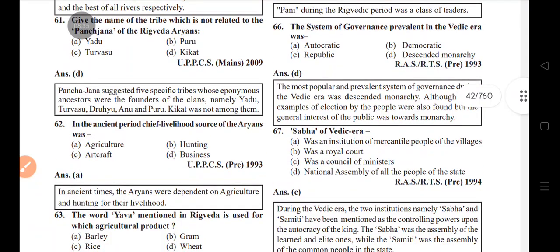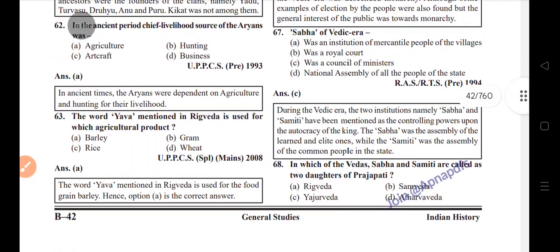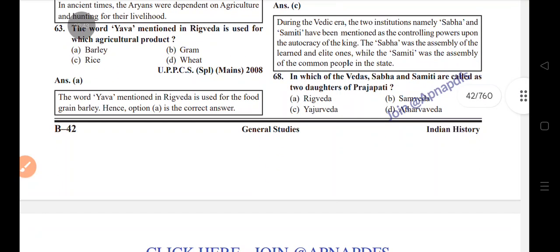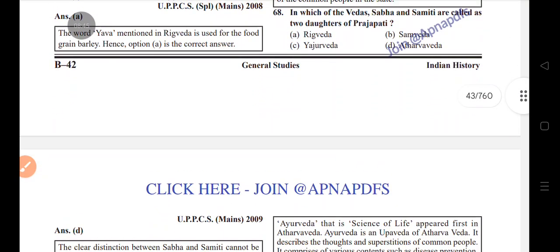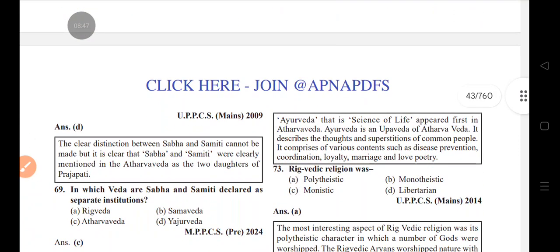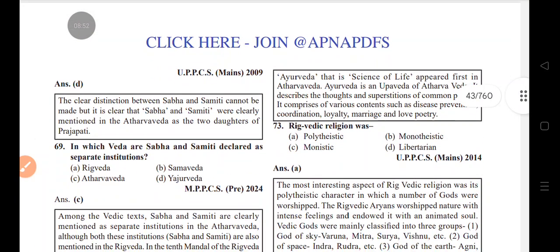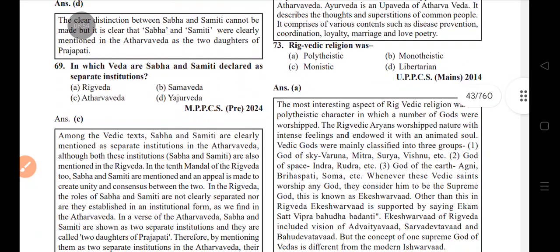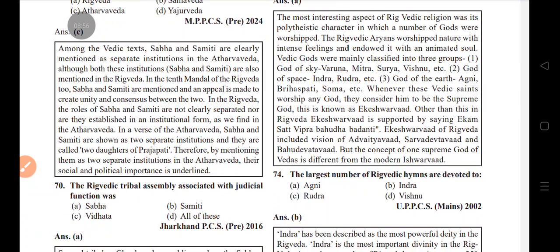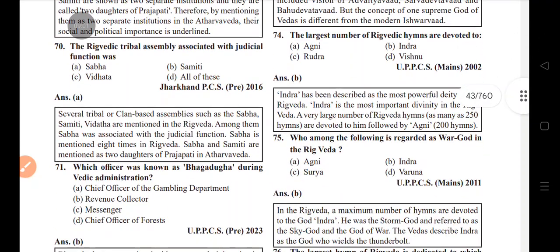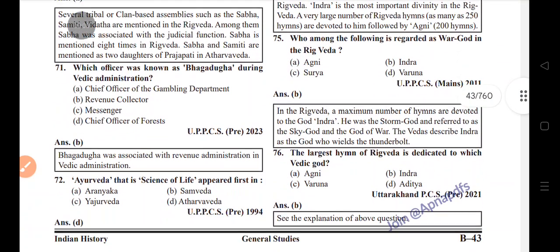The Sabha of the Vedic era was a council of ministers. In which Veda are Sabha and Samiti called the two daughters of Prajapati? Atharvaveda. In which Veda are Sabha or Samiti declared separate institutions? Atharvaveda. The Rig Vedic tribal assembly associated with the judicial function was Sabha. Which officer was known as Bhagadugha during Vedic administration? Revenue collector.